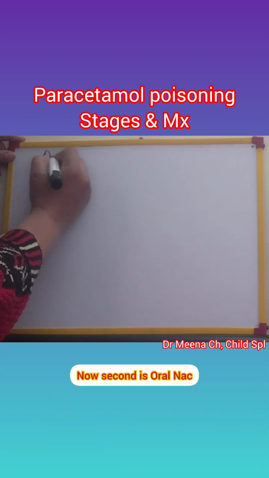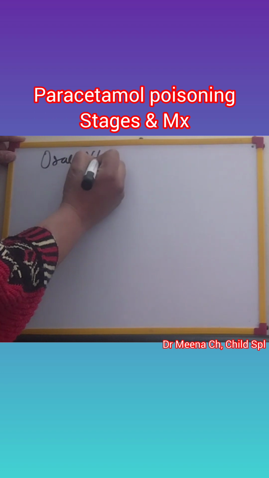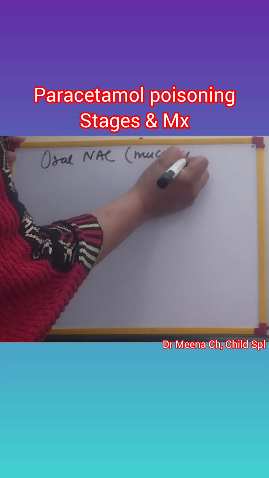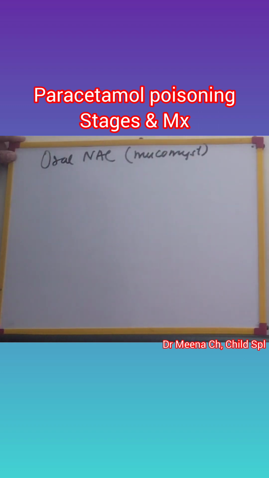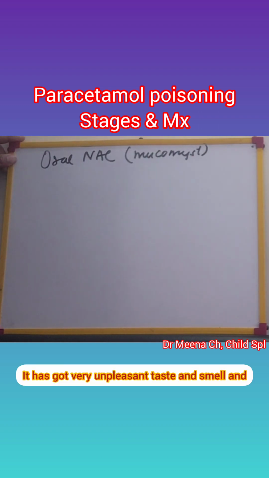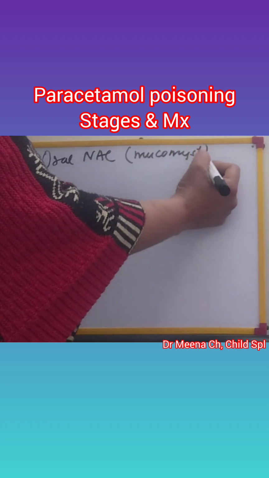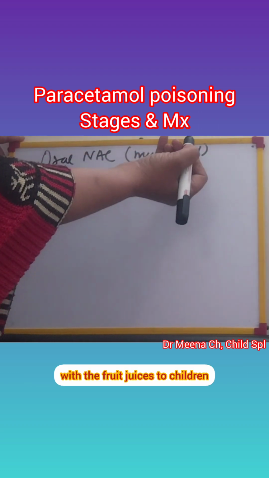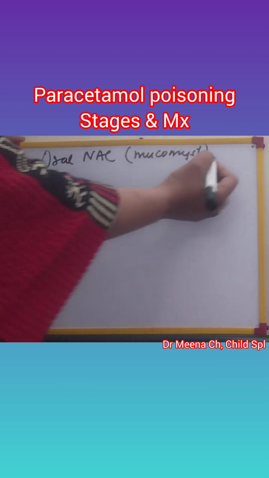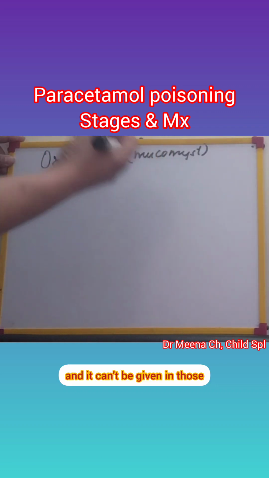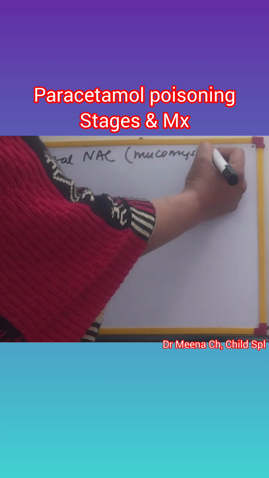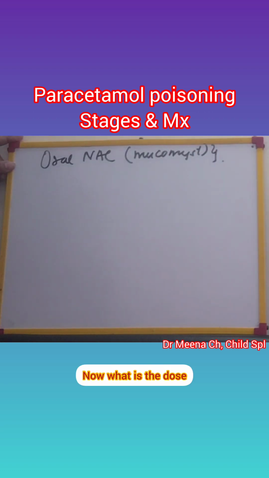Now second is oral NAC. Oral NAC is available under the name of Mucomist. It has a very unpleasant taste and smell, and if indicated, it has to be given mixed with fruit juices to children, and it can't be given in those who have vomiting, nausea, right? Now what is the dose?